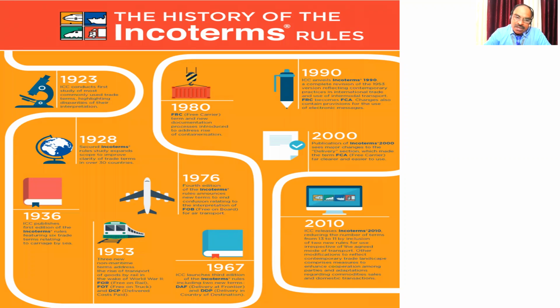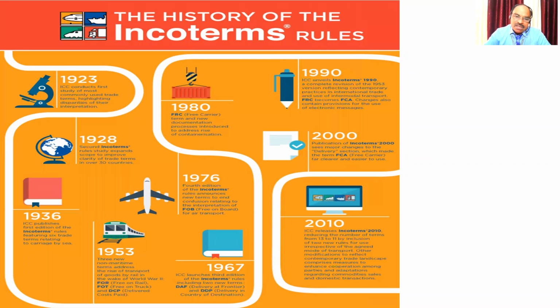In 1953, it introduced the Incoterms for the non-marine, especially traveling in trains, because in case of European countries, most of the goods travel within Europe by train. In 1967, it introduced the destination country also. Both supplying country and destination country have been linked.